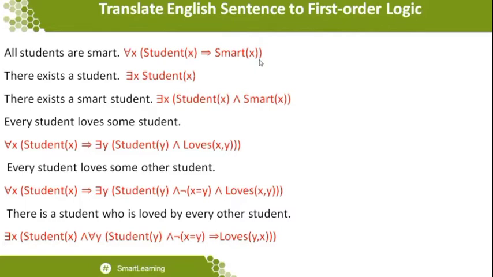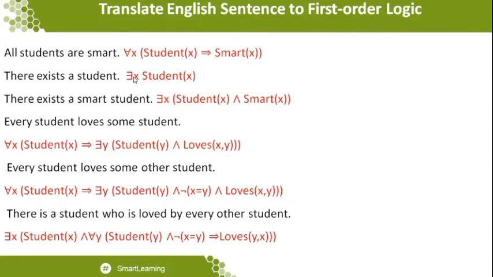In that situation, we want to use a symbol known as the existential quantifier, which is given over here. We call it there exists x, student of x, because the statement is there exists a student. First, you want to identify there exists, that is the term we use, followed by who it is. I don't know who it is, but there may be some student, or a single student, or maybe a set of students. So I just write there exists x, student of x. That's what we have written in the second statement.